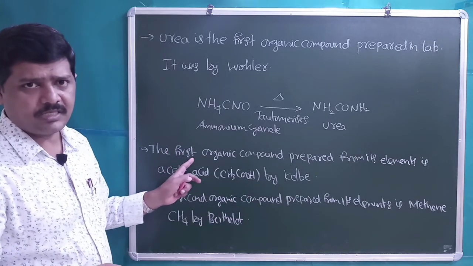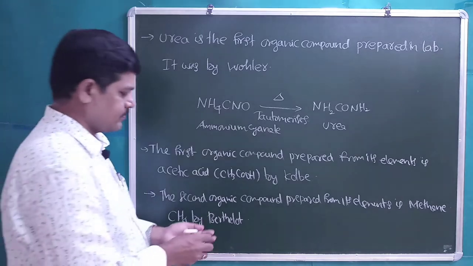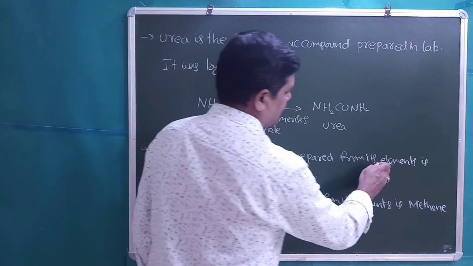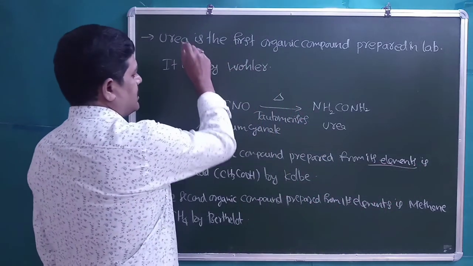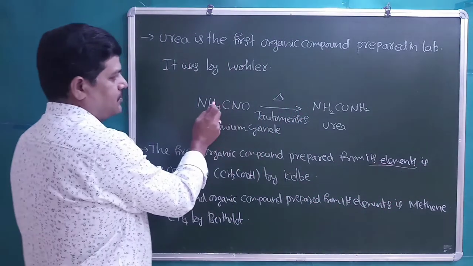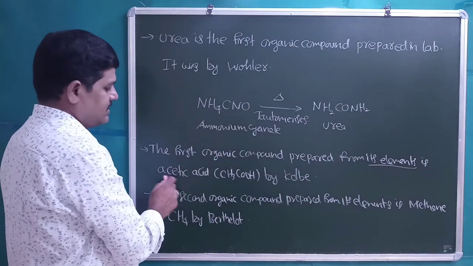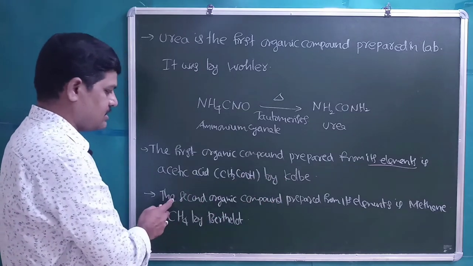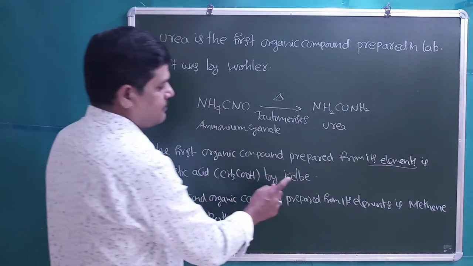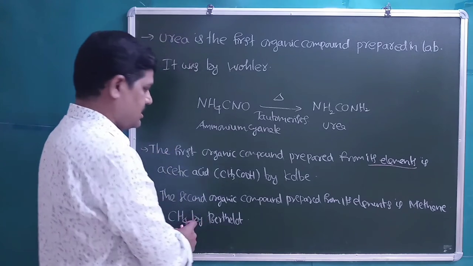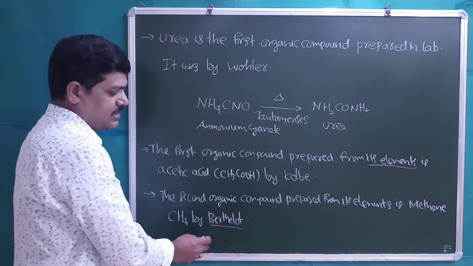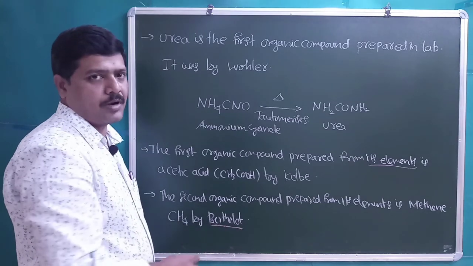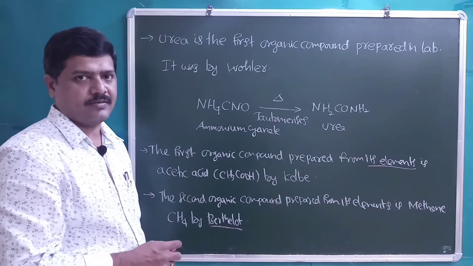First organic compound made from its elements, not the first organic compound overall, students. It is the first organic compound prepared from its elements. But the preparation of urea is different. Acetic acid was prepared from its elements by Kolb, and the second organic compound prepared from its elements is methane, by Berthelot. Now let us discuss one of the main properties of carbon, catenation.